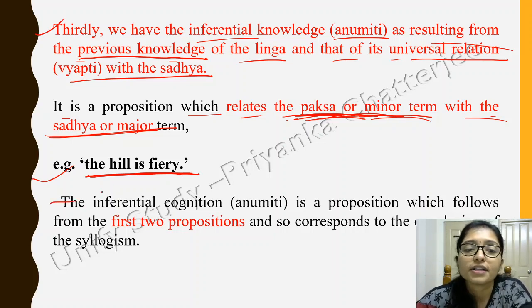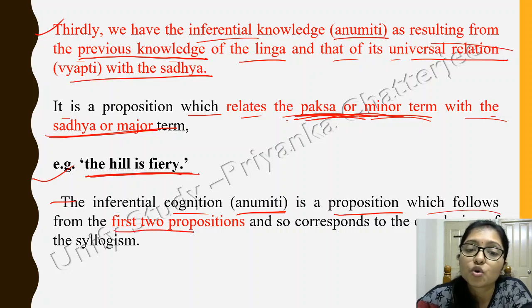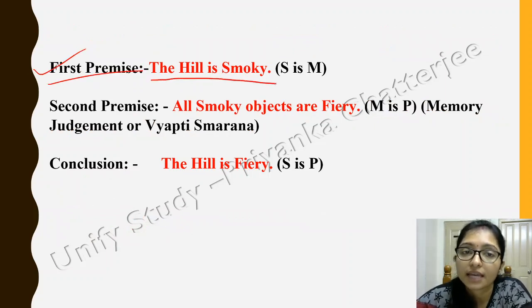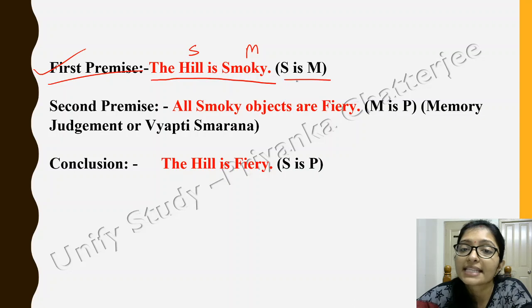The inferential cognition, that is the anumiti, is the proposition which follows the first two propositions. So the first premise was that the hill is smoky. We take the hill as S, and smoky as M. So S is M, the hill is smoky.